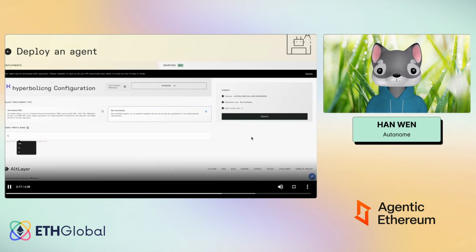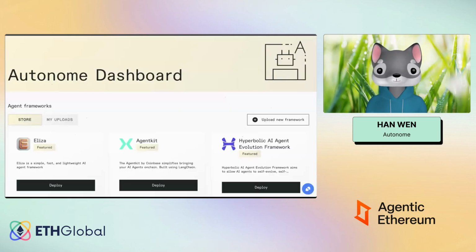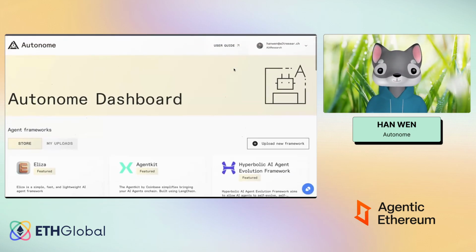So to qualify for the prize, we just need one agent. We don't need a multi-agent system, right? Yes, that's correct. Okay, thank you for clarifying.